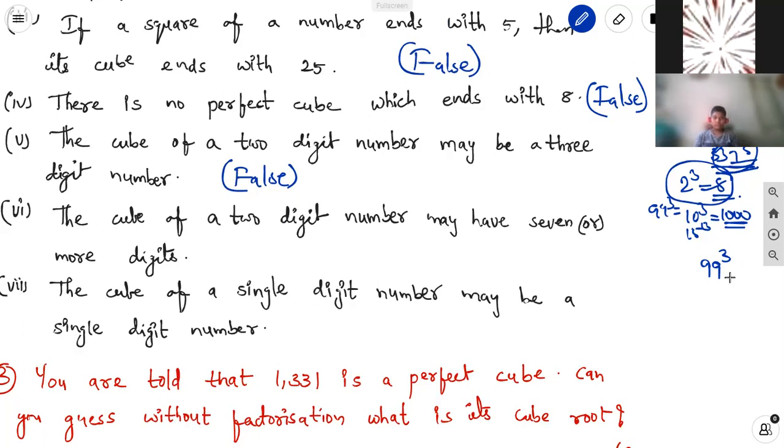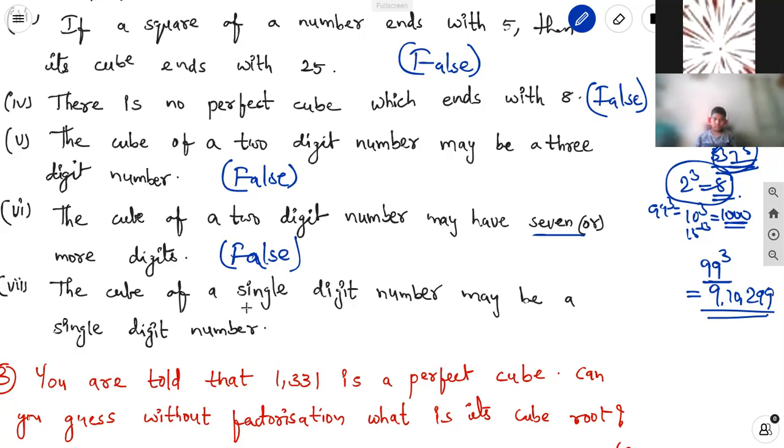The largest 2-digit number is 99, so take 99 cubed. 99 into 99 is 9,801, into 99 equals 9,70,299. The maximum is 6 digits, so it cannot have 7 or more. It is false.